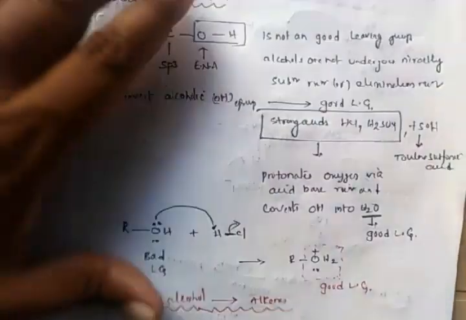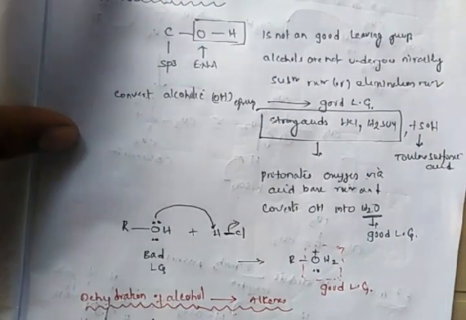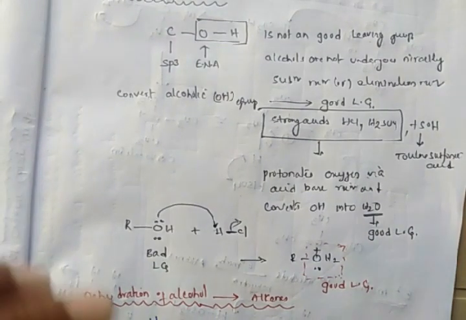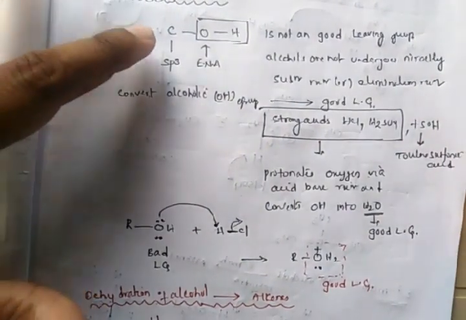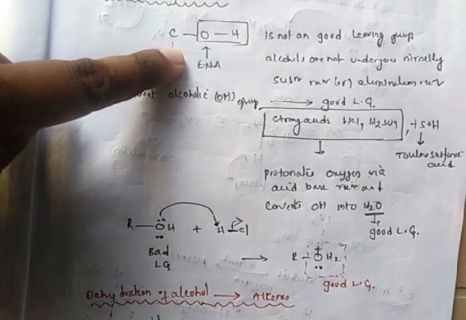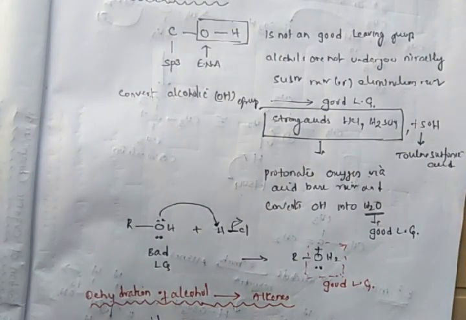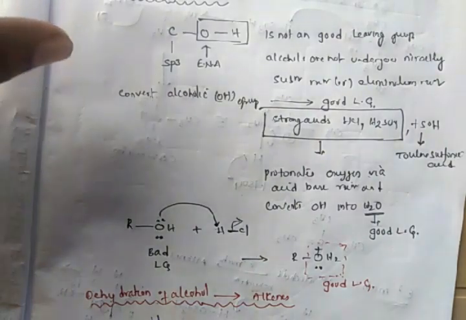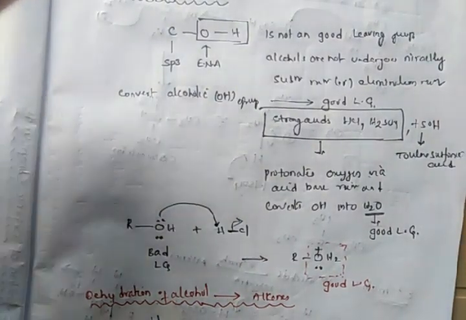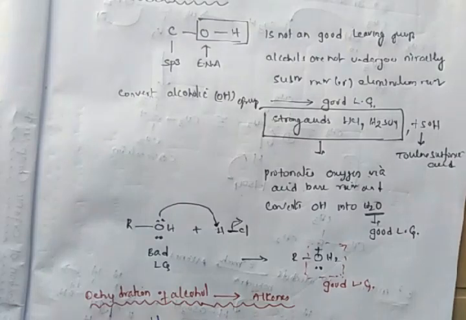Coming to the dehydration of alcohols, before discussing it, we have to know the importance of this OH group. The OH group in alcohol is not a good leaving group. As a result, these alcohols do not participate in substitution reactions and elimination reactions. So in order to make this alcohol participate in substitution and elimination reactions, we have to convert this OH group into a good leaving group.